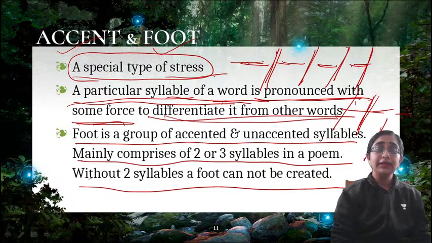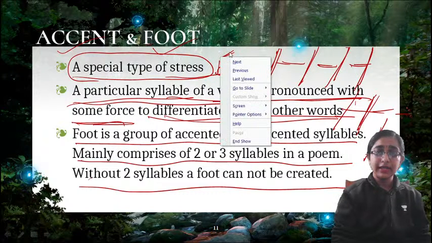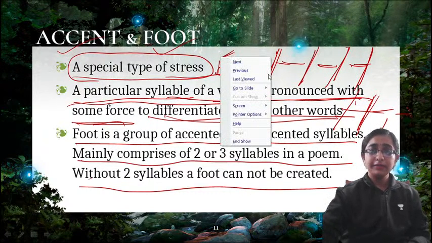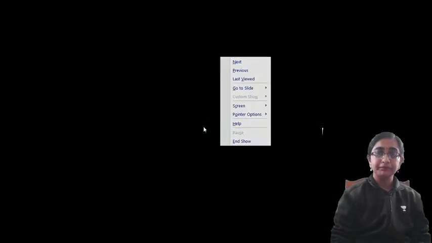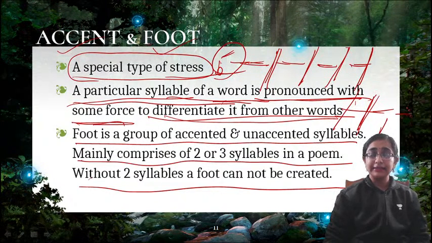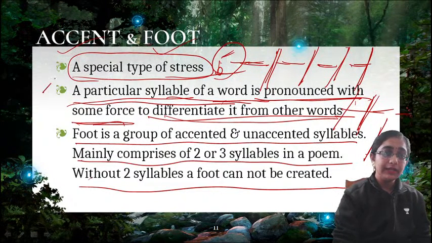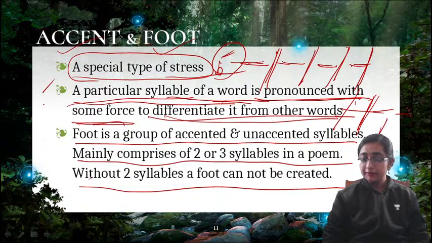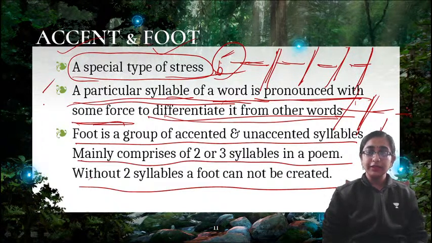Now to denote accent, we use this sign. For example, if I have written B here and used this sign on top, it means that B is accented here. So this kind of sign is used for accent on a particular word. So is it clear what is accent and what is foot?